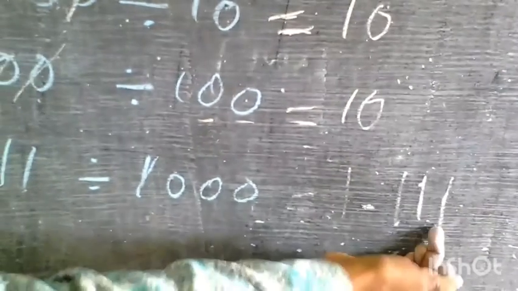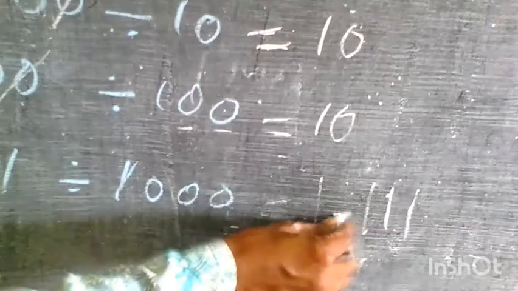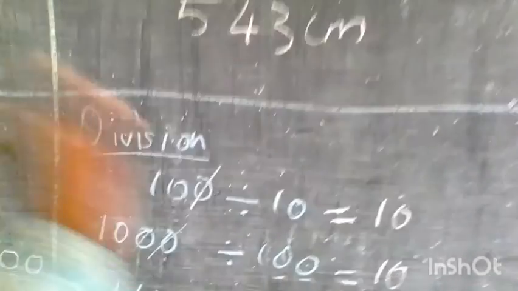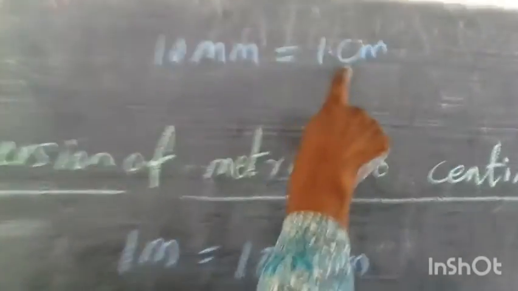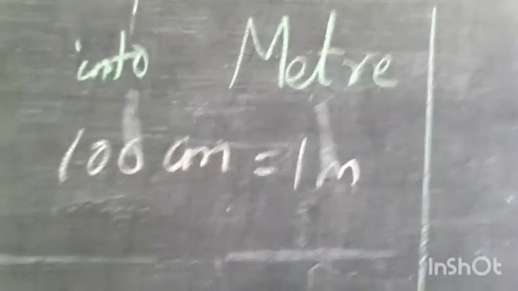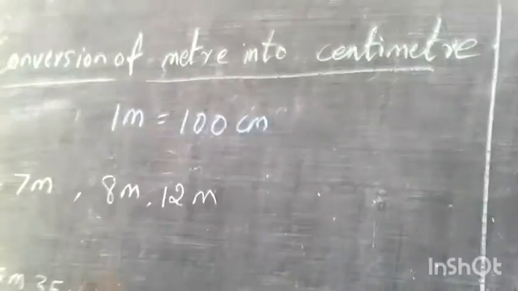1.111. See, after 3 digits, I have put a decimal point. This is the general multiplication and division. Now we will go for our conversion. We know that 10 millimeter is equal to 1 centimeter, right? And 100 centimeter is equal to 1 meter. We know this. With this, we will do the conversion.